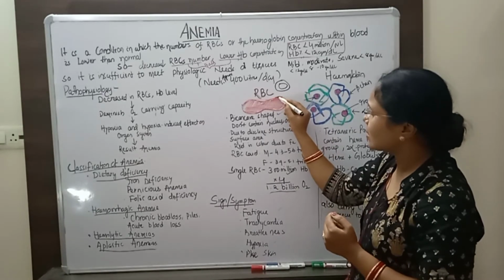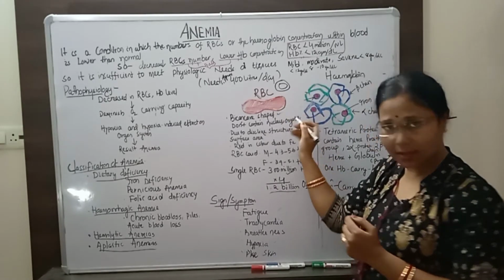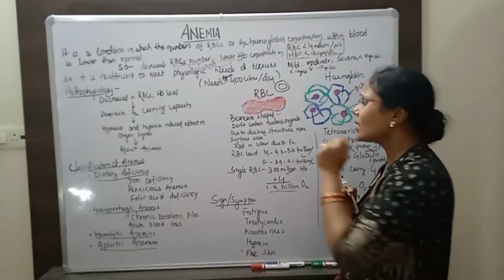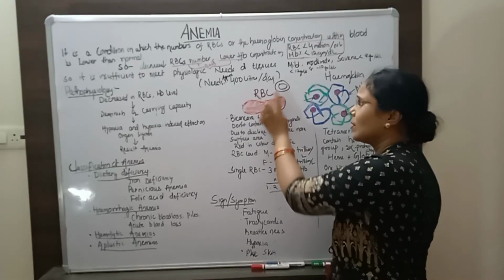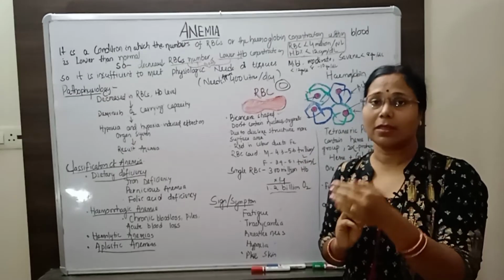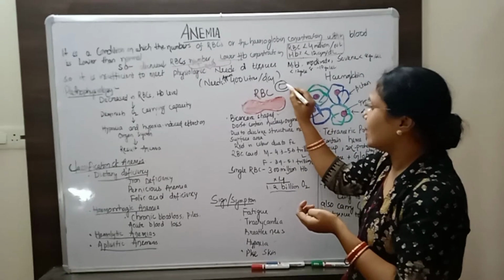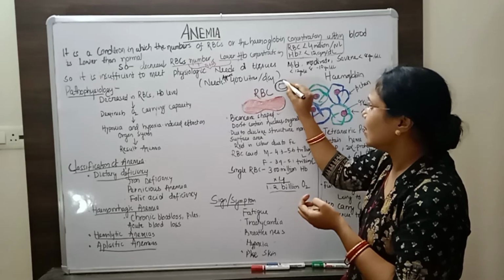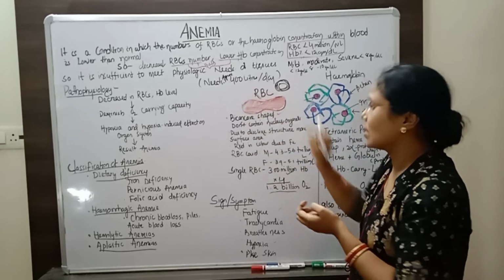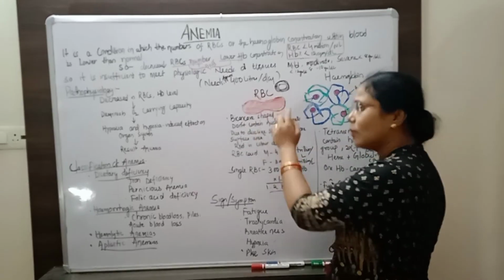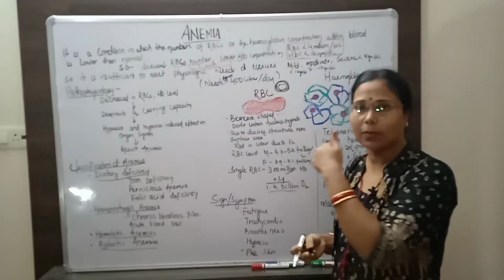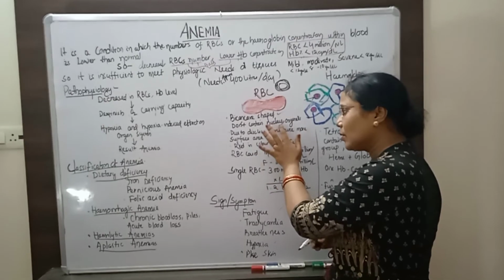Due to this disc-like structure, it has more surface area as compared to a spherical shape. If you look at the hemoglobin, more hemoglobin is present on the periphery area as compared to the center. So in the outer layer, the hemoglobins are more in the periphery, and it is a disc-like structure, so it is called a biconcave shape. And one thing is that it does not contain a nucleus and other organelles, as we see in WBC and platelets.